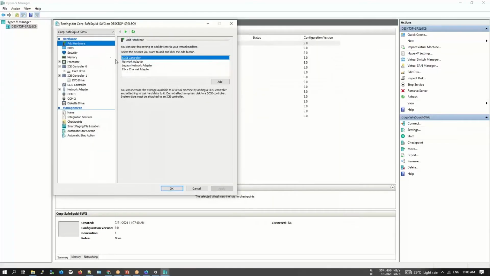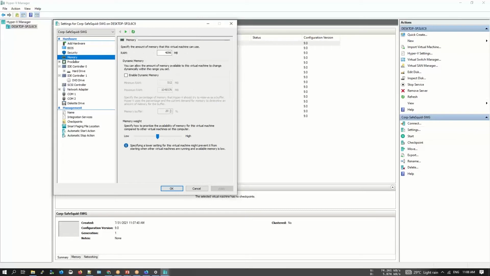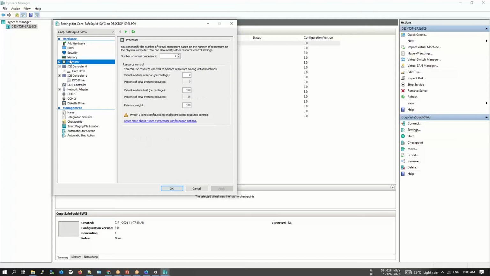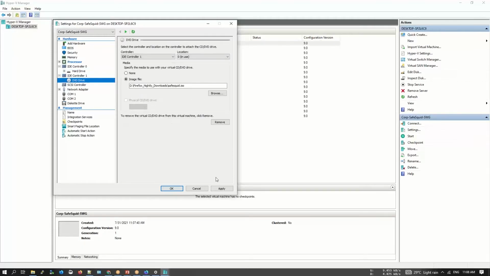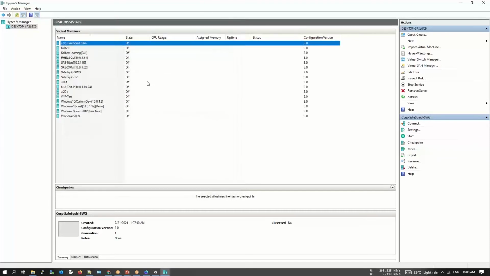So let's just open up settings, and over here we have the memory section where we have set 4 GB of RAM. CPU. This option was not available to me at that moment while I was trying to create the VM configuration. Depending on the virtualization platform, you might have it right there, or you can then reconfigure it. So I'll be setting a 4-core CPU. We have already selected the hard disk. We have also given the ISO file. That's it. Let's just click on apply. Now let's actually boot up the machine and do the SafeSquared installation.